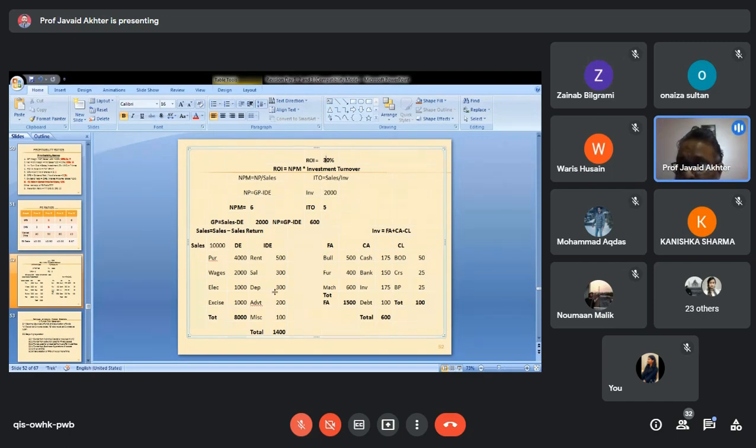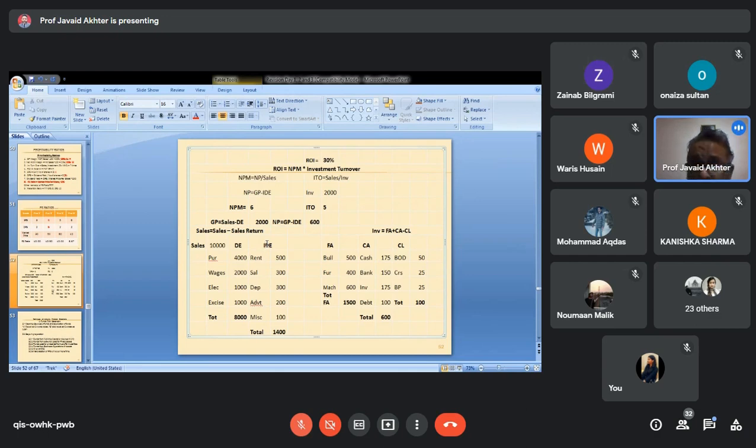Any change you make in any of those figures changes your return on investment. So one can say, for this reason, it is one of the most comprehensive methods of calculating profitability.